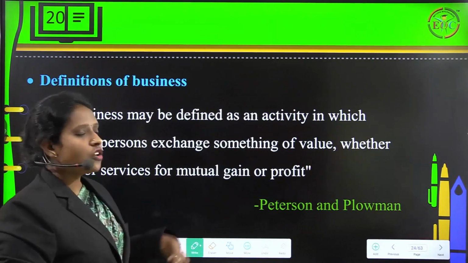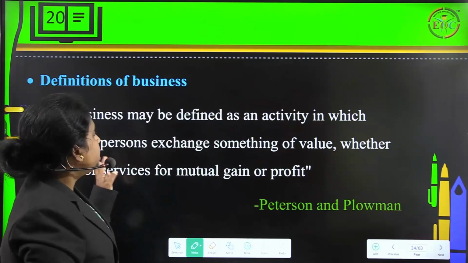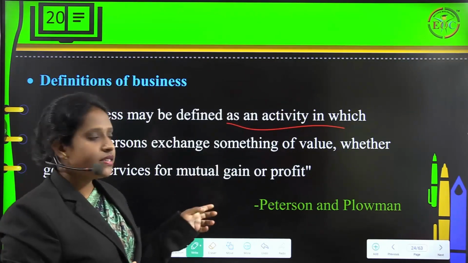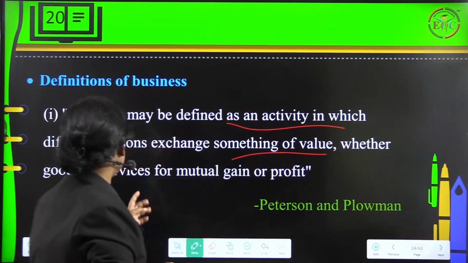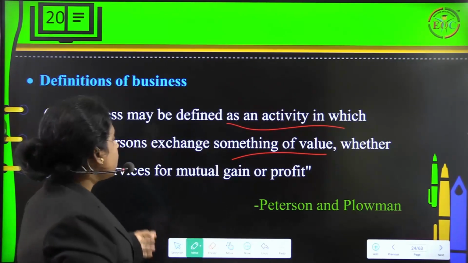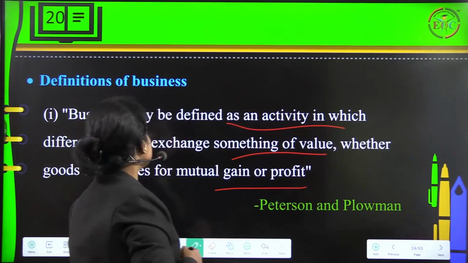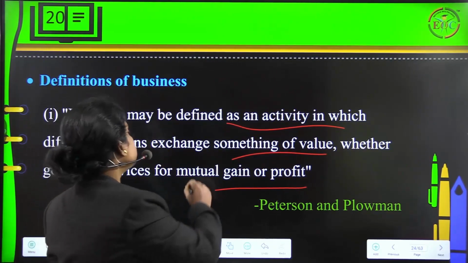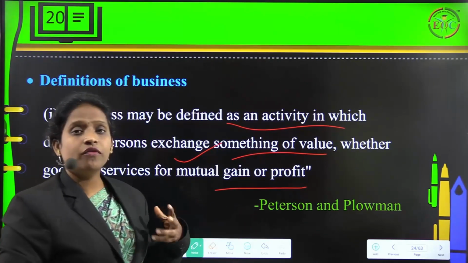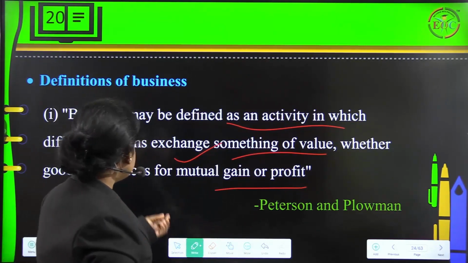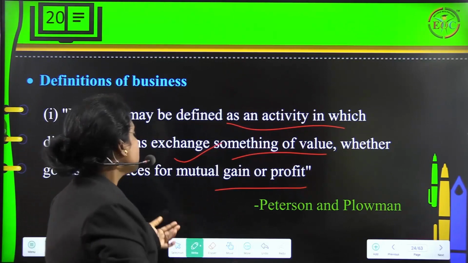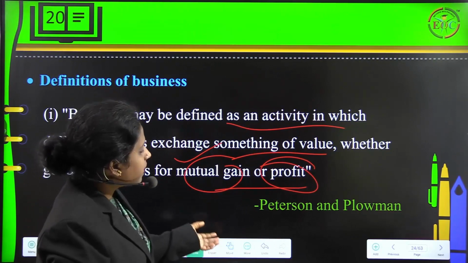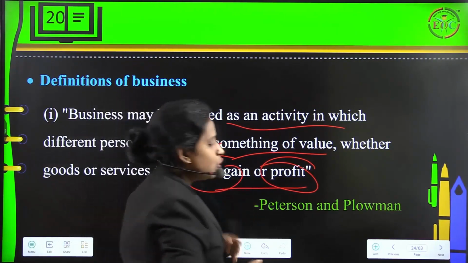Then definitions of business. Business may be defined as an activity in which different persons exchange something of value, whether goods or services, for mutual gain or profit. This definition has been given by Peterson and Plowman.